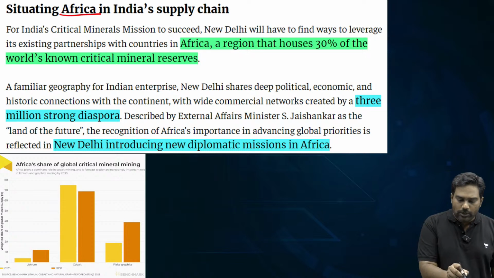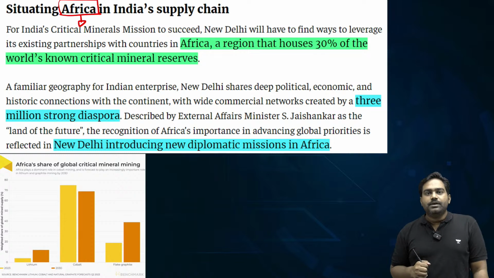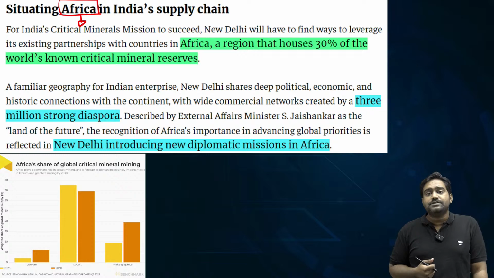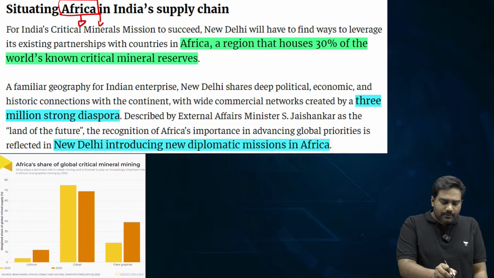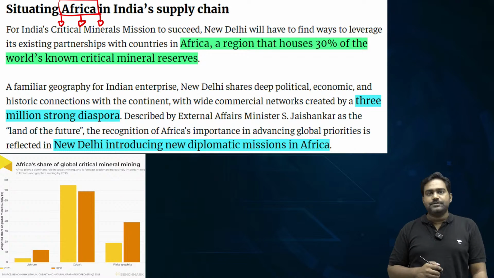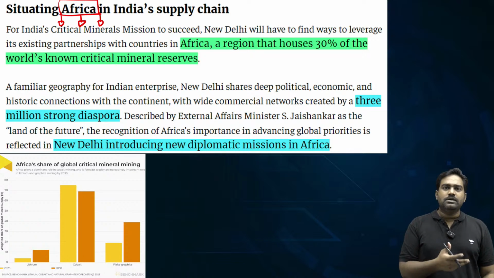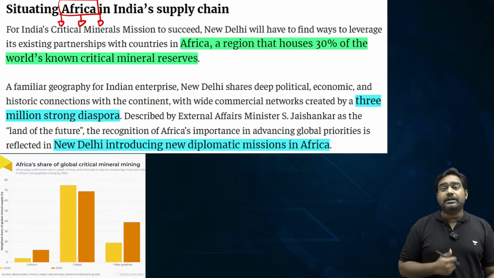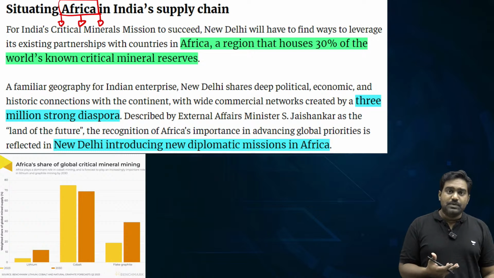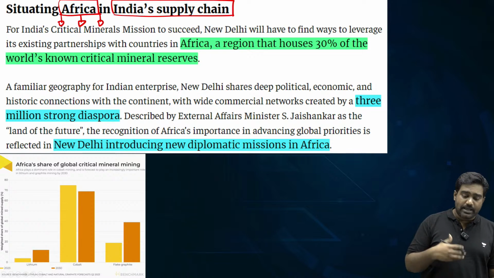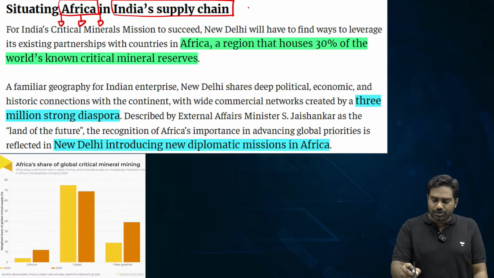As you all know, Africa is already a hotbed of natural resources. Africa is not only blessed with enormous land reserves, it's also blessed with plenty of precious minerals. Apart from hydrocarbons, gold, diamond, uranium, etc., it is also blessed with critical minerals, precious minerals and rare earth elements as well. So India is focusing on Africa, and this is where we are facing a geopolitical competition with China